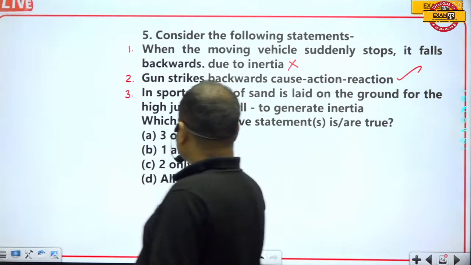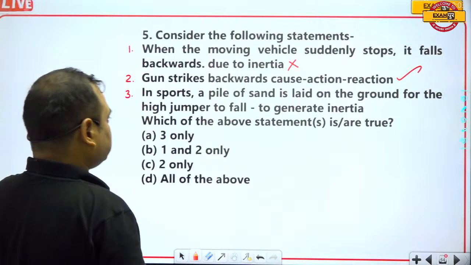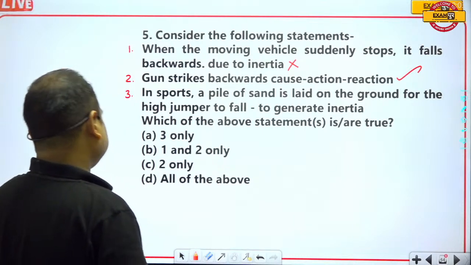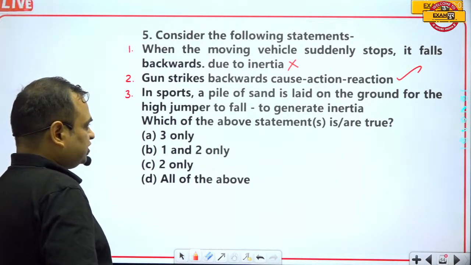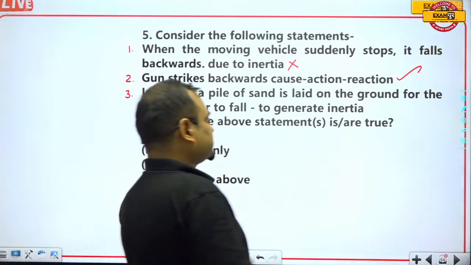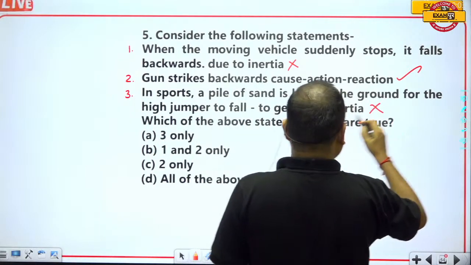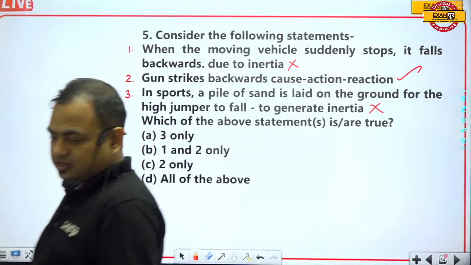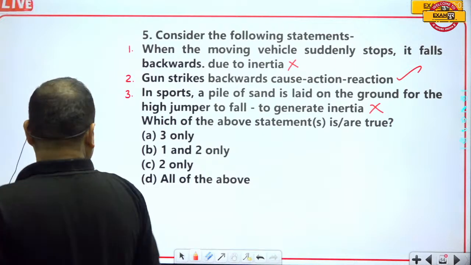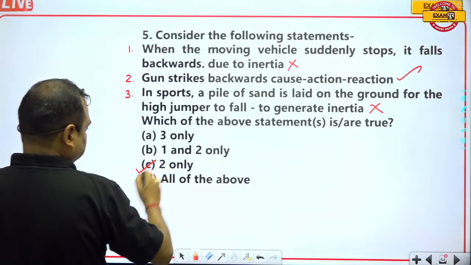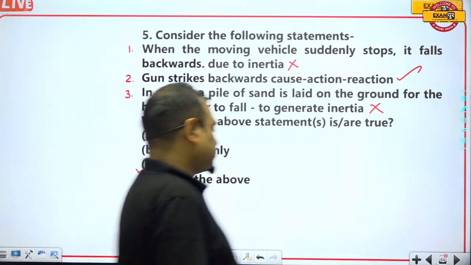In sports, a pile of sand is laid on the ground for the high jumper to fall on, to generate inertia. This one is also an incorrect answer. So option 2 is the only correct answer. Please note down.